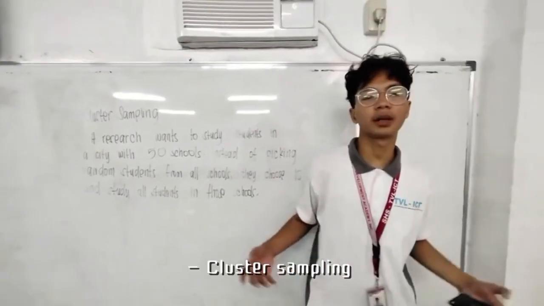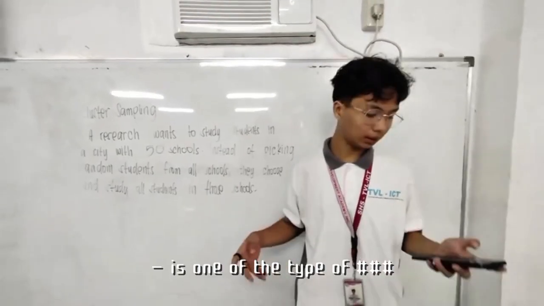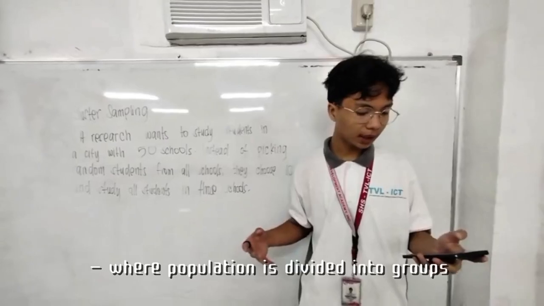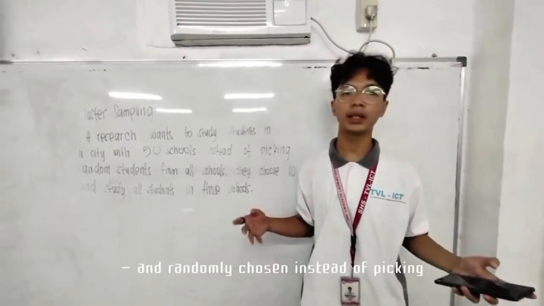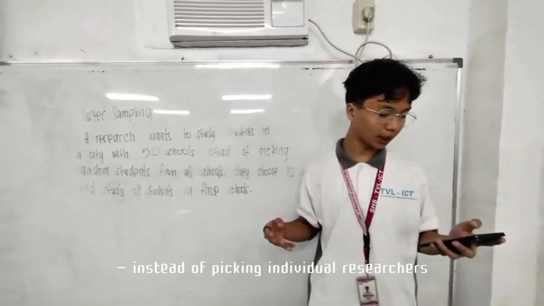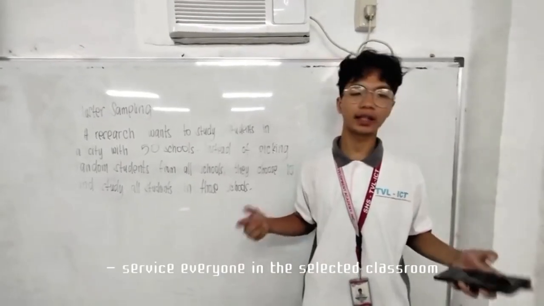Cluster sampling is one of the types of probability sampling. Cluster sampling is a method where the population is divided into groups and groups are randomly chosen. Instead of picking individuals, researchers survey everyone in the selected cluster.